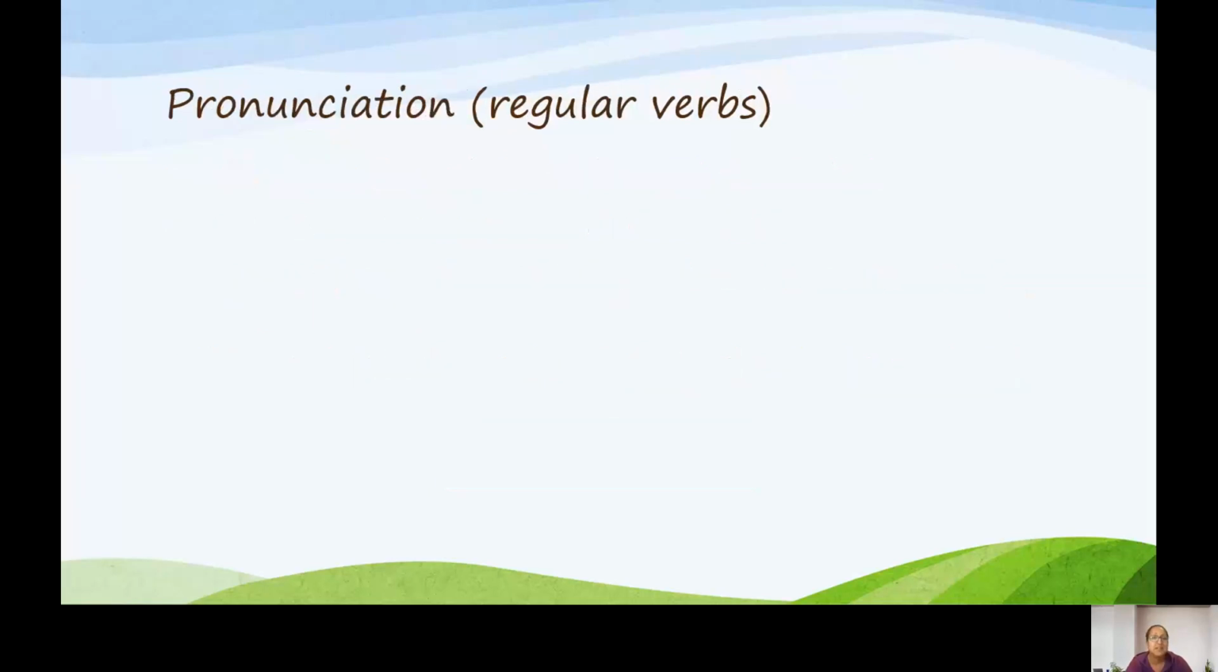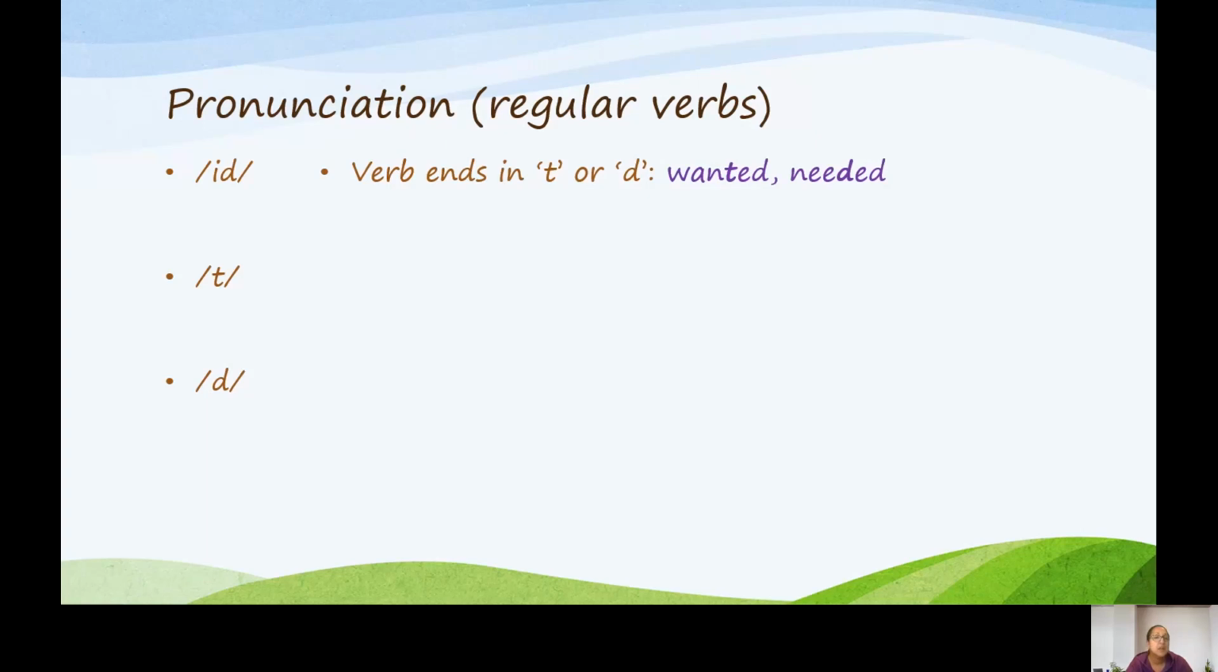Now let's look at the pronunciation of regular verbs. These are the three sounds that a regular verb can end in: id, t, or d. If the verb ends in a t or d, like want or need, when we add the ed to make it in the past, the sound we add is id. Wanted, needed.